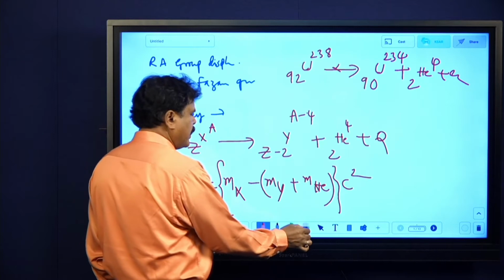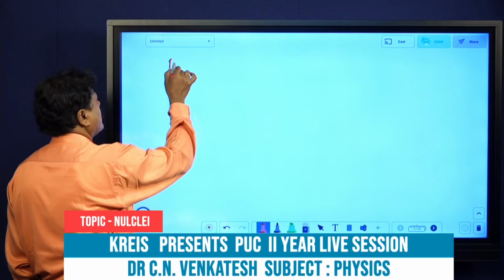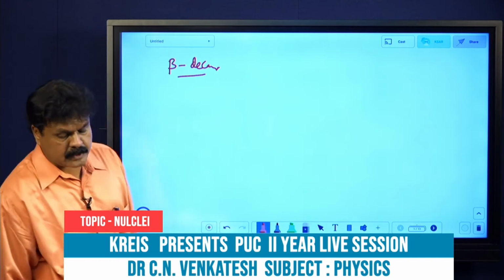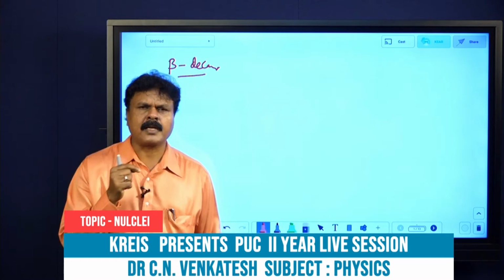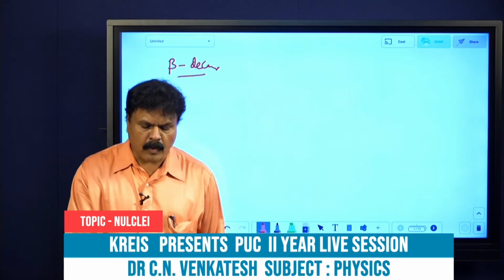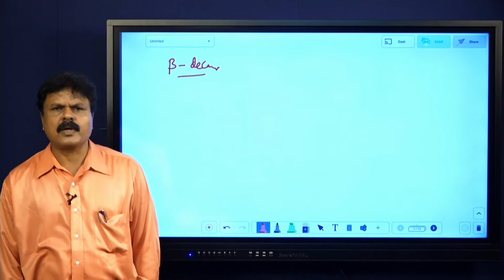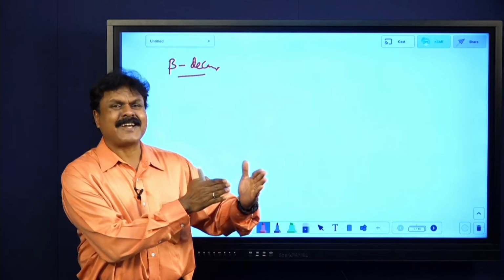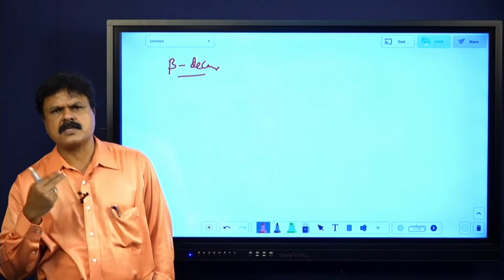Now we will talk about beta decay. But once again, for alpha decay, because you have to write this also: when a radioactive nucleus emits an alpha particle, its atomic number decreases by 2 and mass number decreases by 4, and hence it falls in a group two columns towards the left of the parent nucleus in the periodic table. 92 uranium 238 becomes 90 thorium. Two columns towards the left.